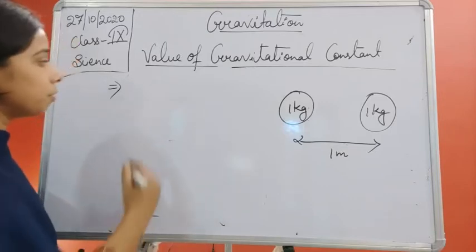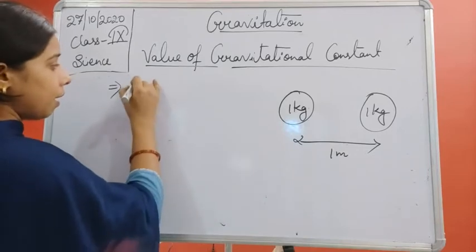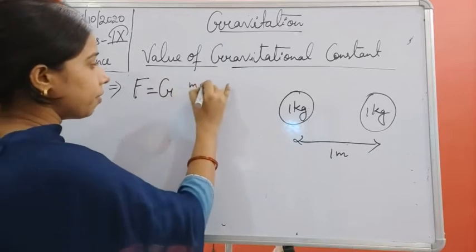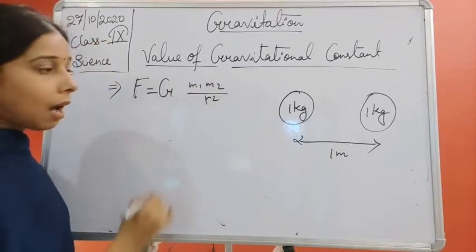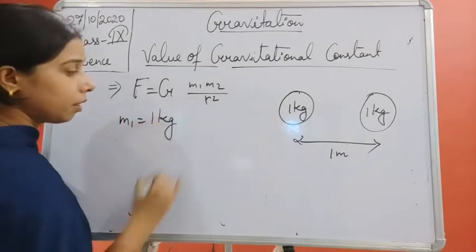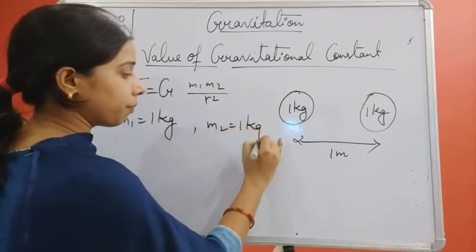How, students? We know the formula is F equals G m1 m2 upon r square. The value of m1 is 1 kg, and m2 is also 1 kg.